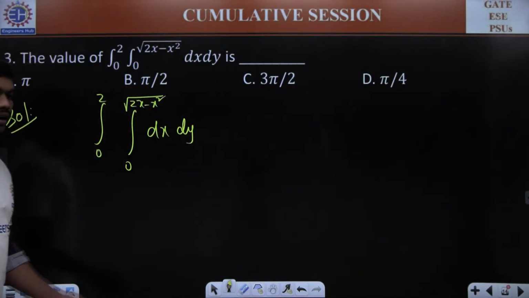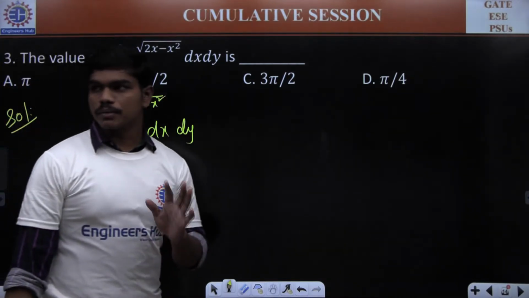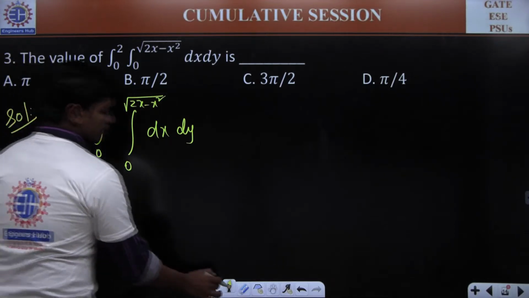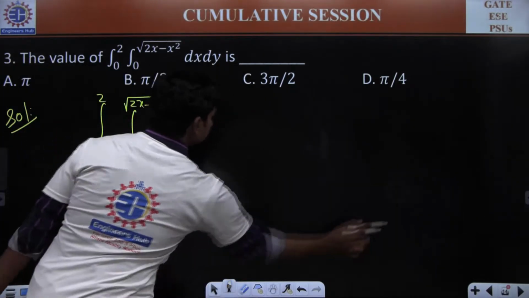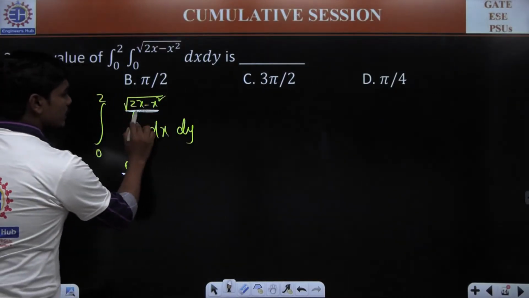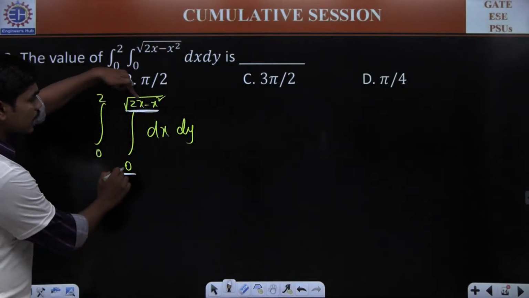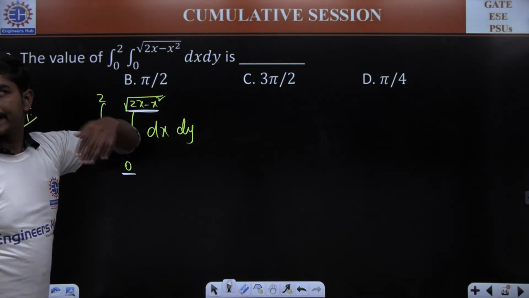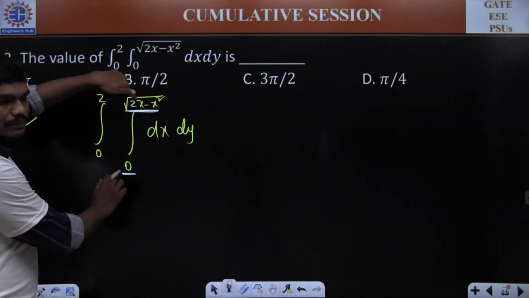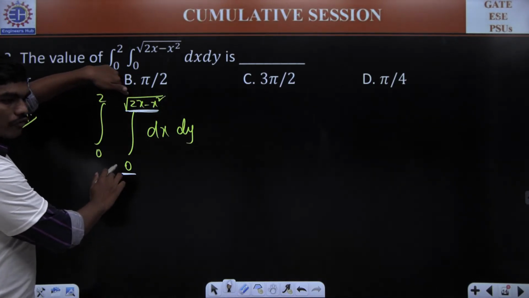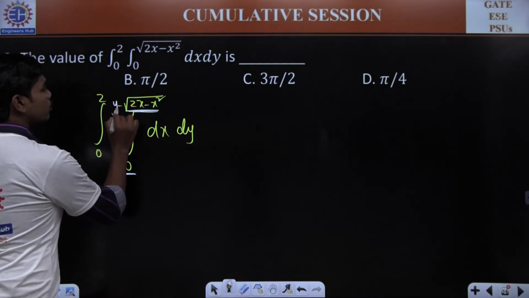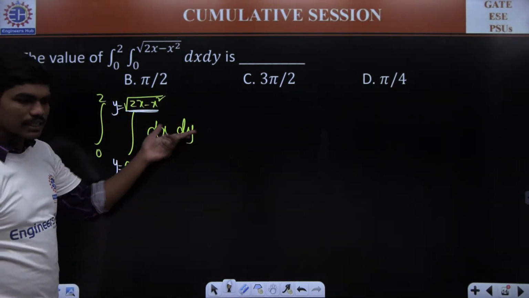Now try to tell me something. We can clearly see here the limits on the first integral are functions of x. Whenever there is a function of x, can you all tell me these limits are limits of which particular variable? They are limits of y. Correct? So y is equal to 0, and y is equal to this thing. So dx into dy can be written as dy into dx.